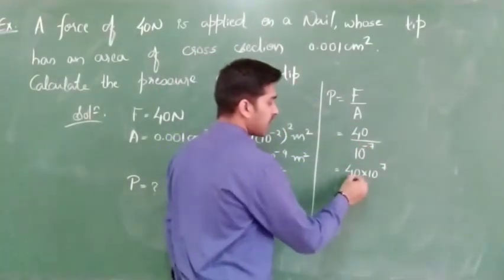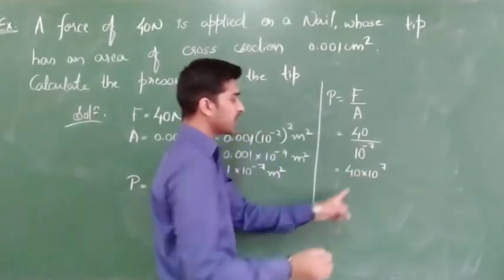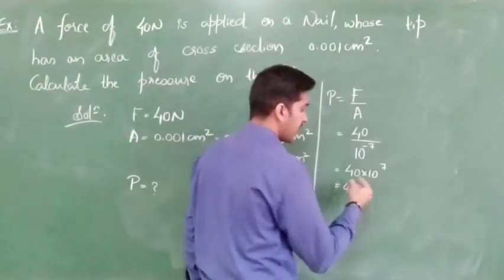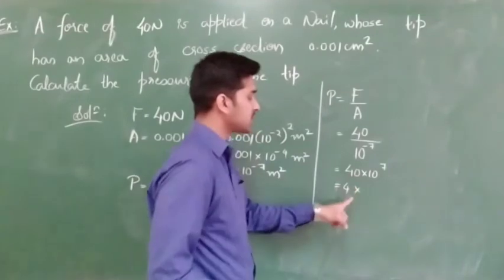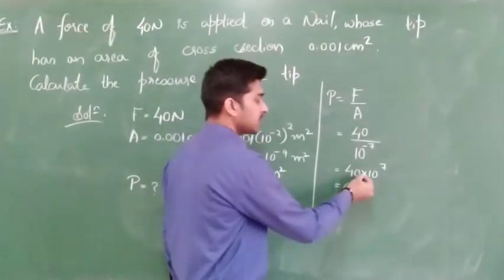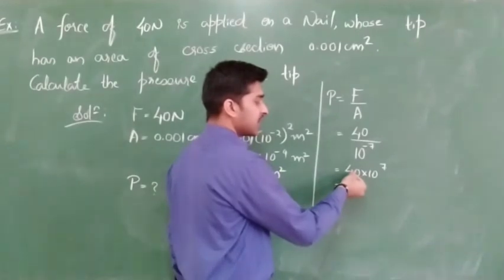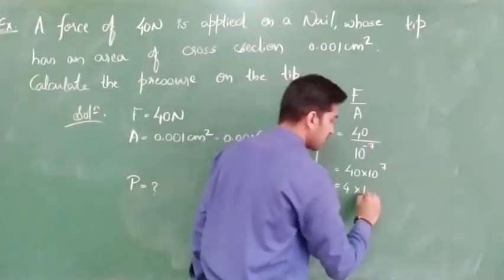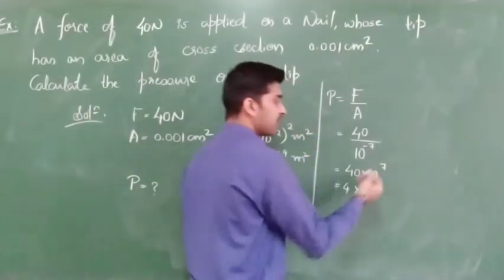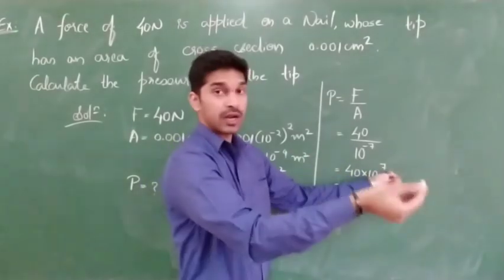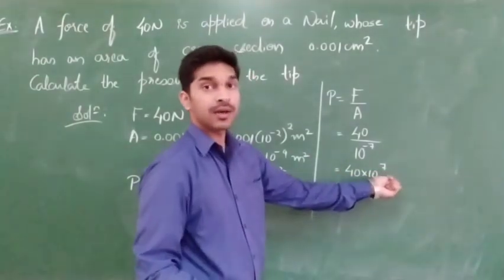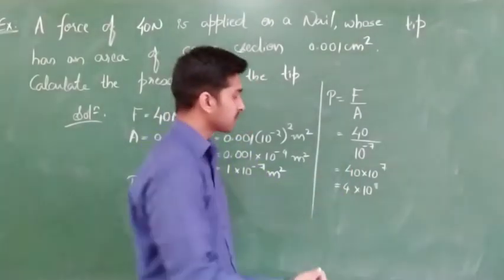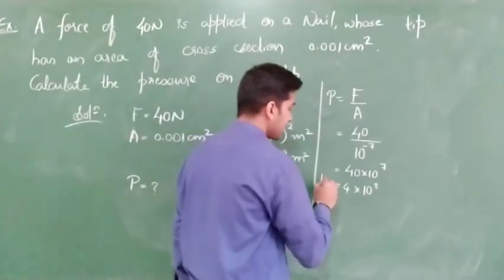So this decimal point I can shift to the left hand side. That means apart from writing it as 40, I will write it as 4 into, I am shifting the decimal point over here, 4.0 is nothing but 4. The decimal point is shifting to the left side, so the power of 10 should be shifted to the right side, correct? So it will become 10 to the power of 8. This 7 should be shifted to the right side means right side in the number line, remember. Whenever you are shifting the decimal, you have to remember your number line. So 4 into 10 to the power of 8. This is nothing but the pressure we had calculated.